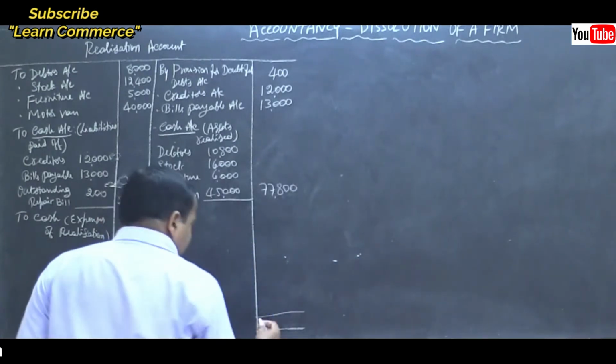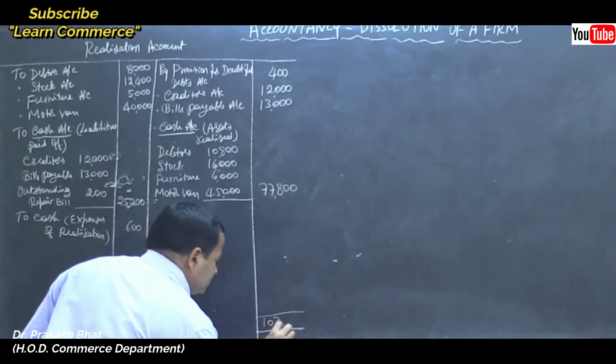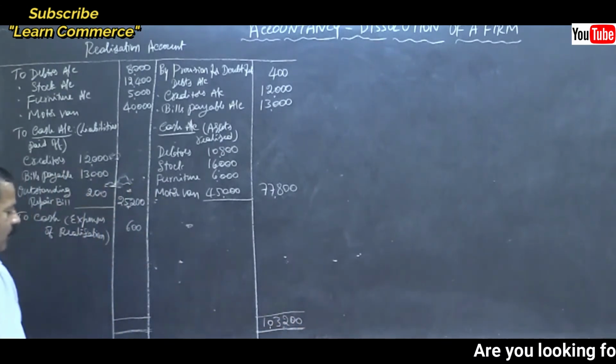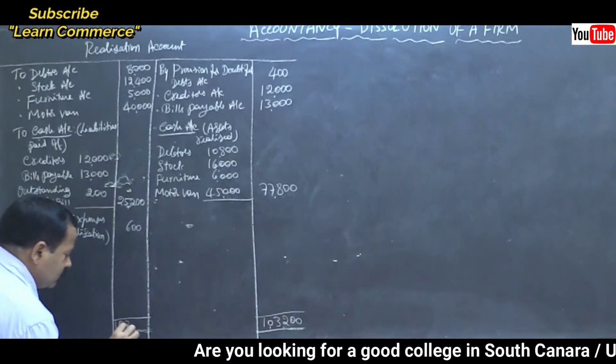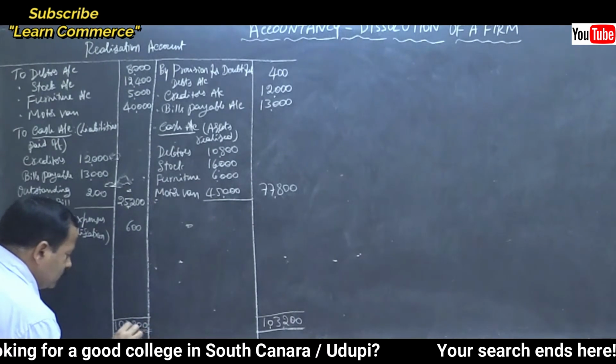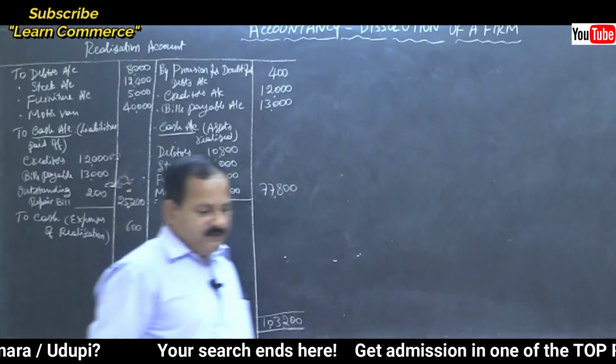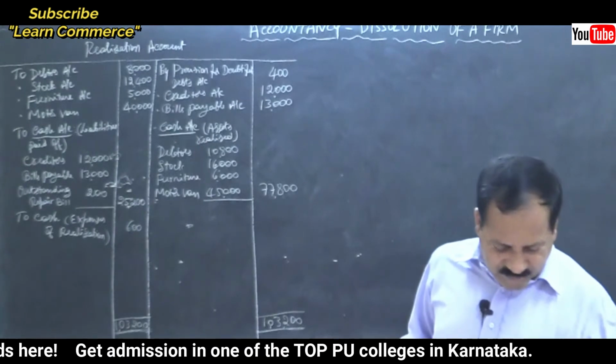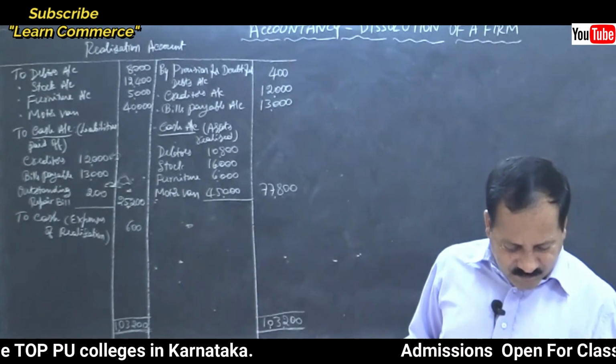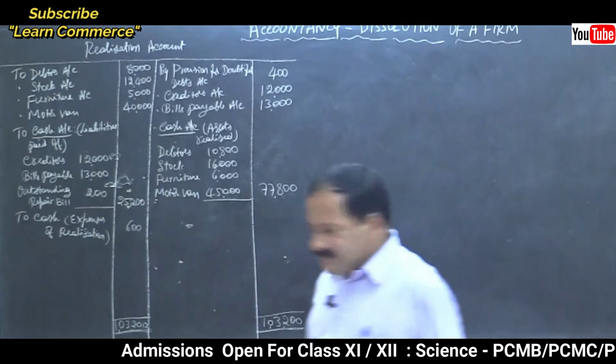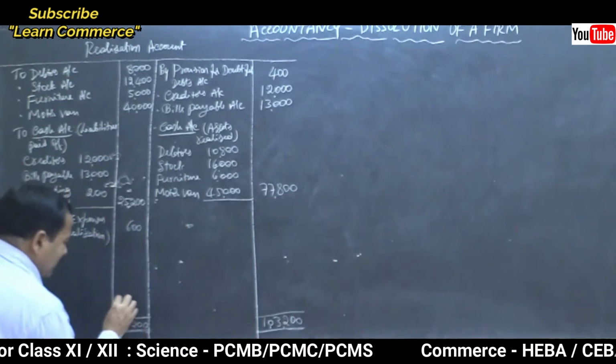1,03,200. Write it. Write the same total on the other side, 1,03,200. Yes, find out the difference. That is 12,000 is the difference. 12,000 right here.